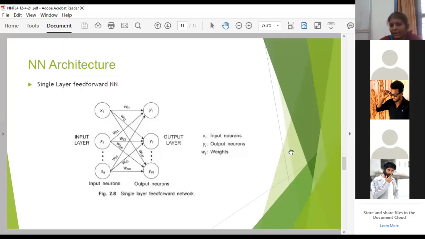In the single layer feed forward neural network, we have only two layers: the input layer and the output layer. The input layer is represented by input neurons, and the output layer is given by output neurons. Directly, it is,